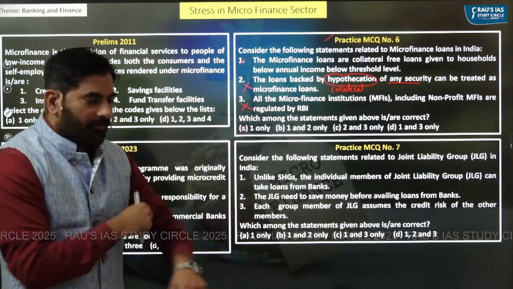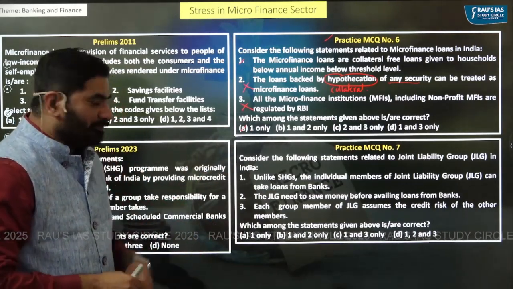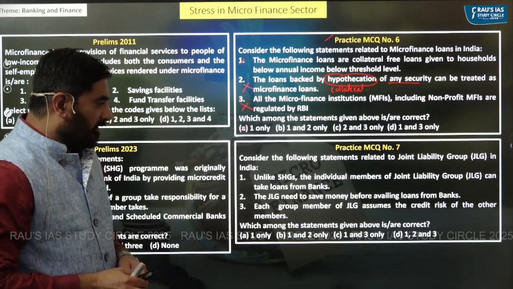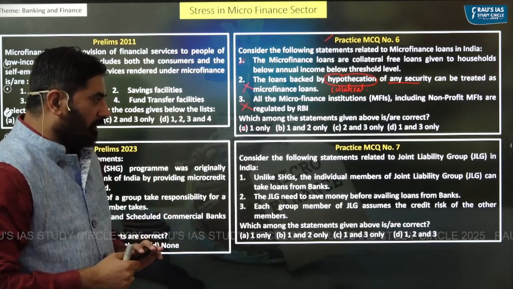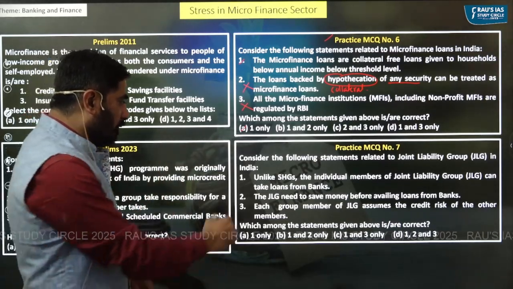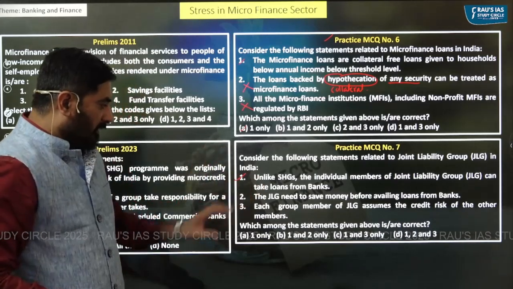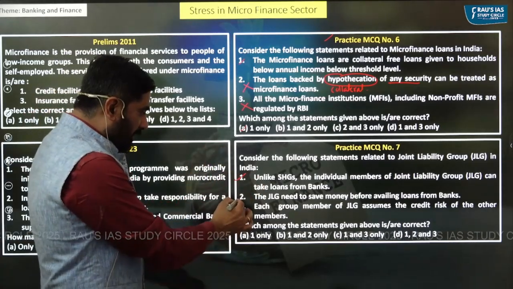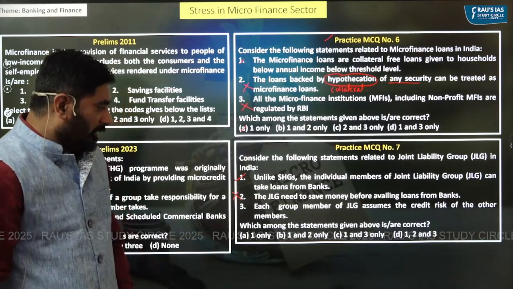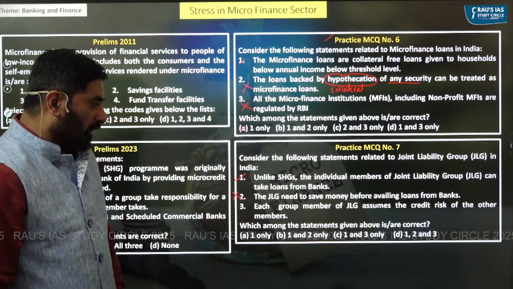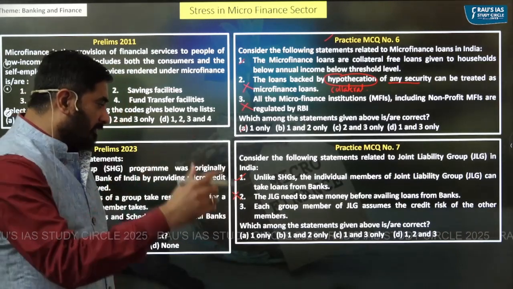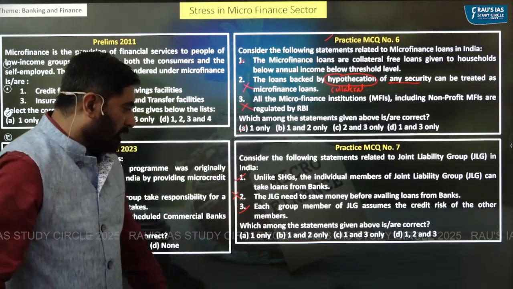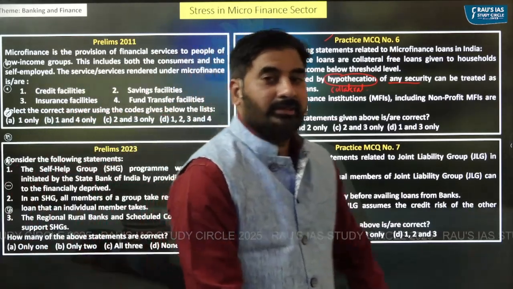Consider the following statements related to joint liability group in India. One: Unlike self-help groups, the individual members of a joint liability group can take loans from the banks. Correct. Two: The joint liability group needs to save money. Incorrect. Three: Each group member of a joint liability group assumes the credit risk of other members. Correct. So answer is 1 and 3 only.